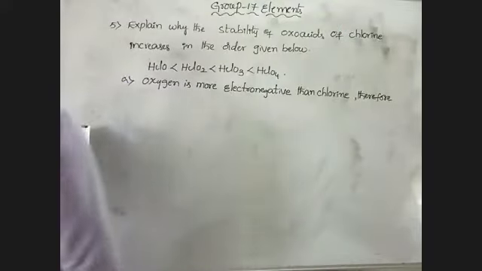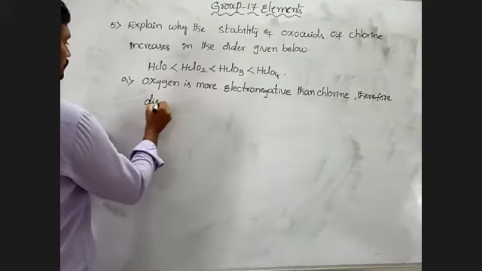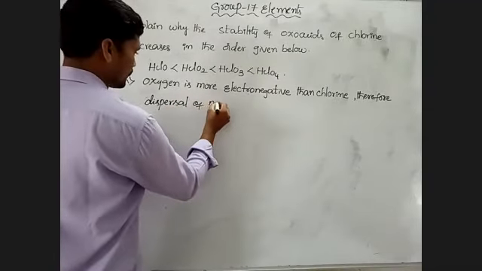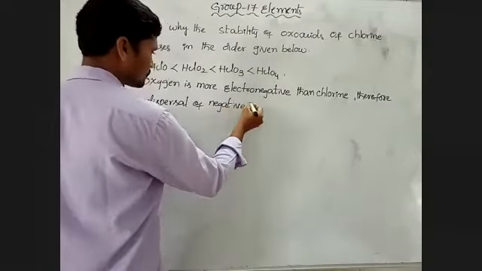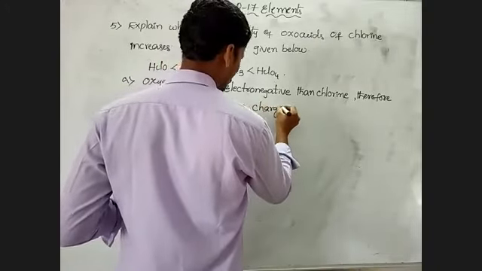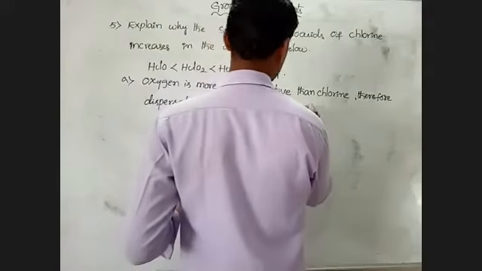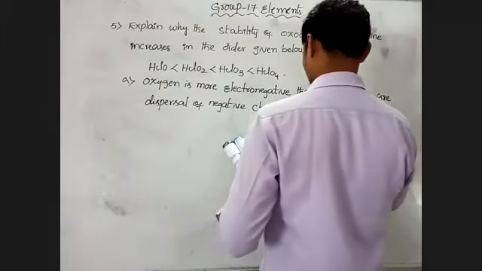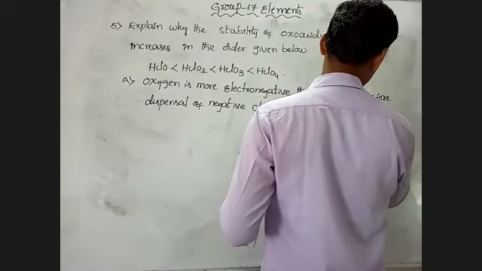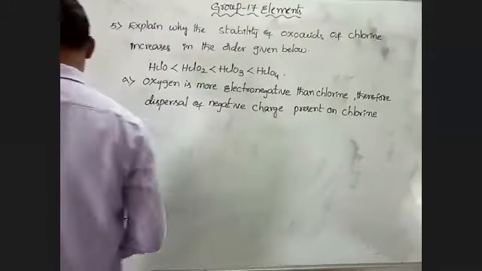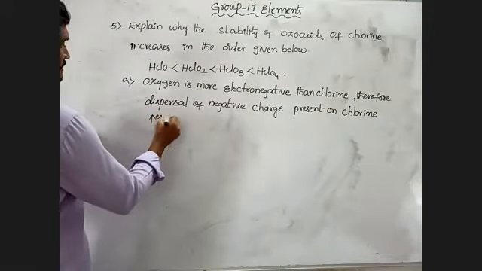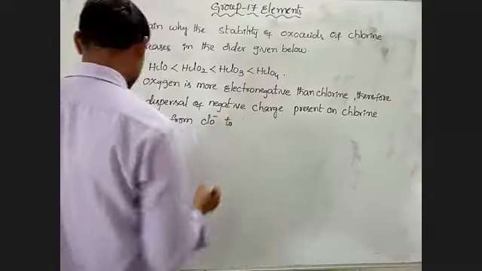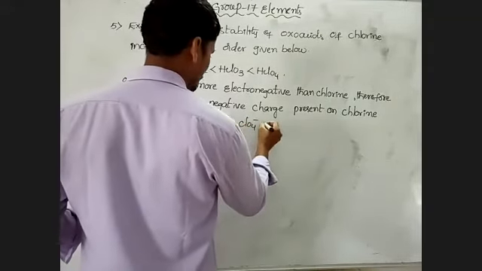Therefore, dispersal of negative charge present on chlorine increases from ClO minus to ClO4 minus ion.